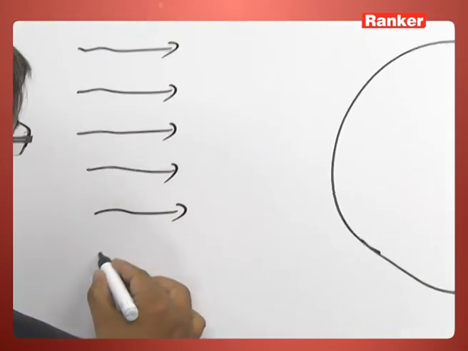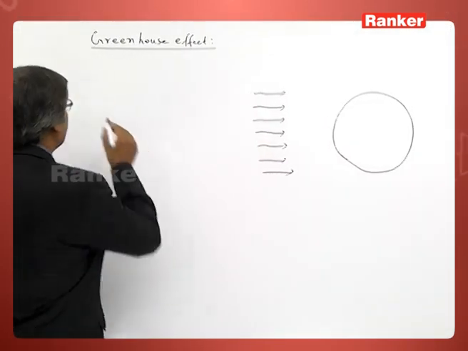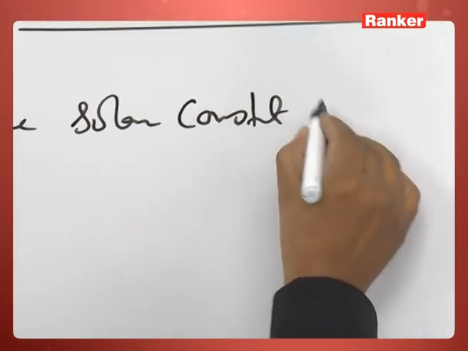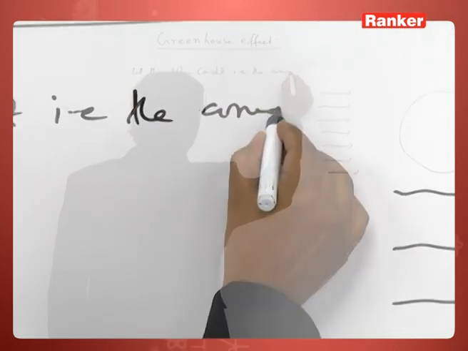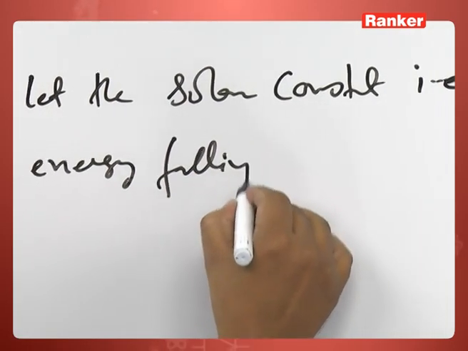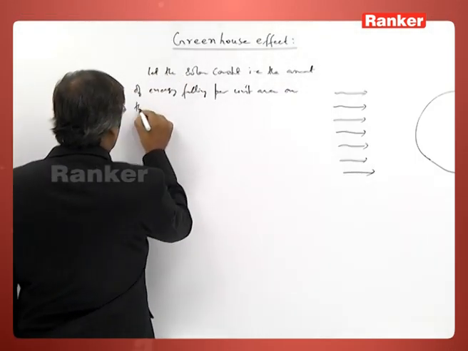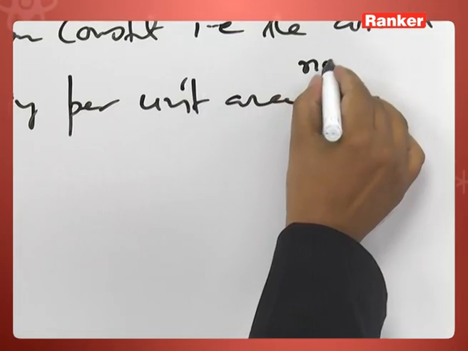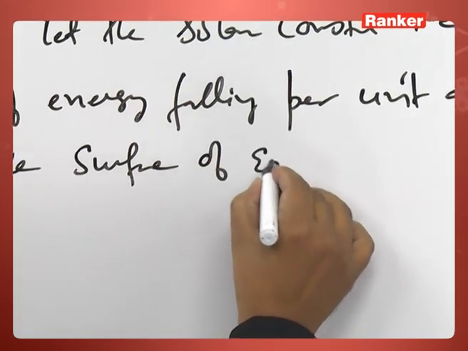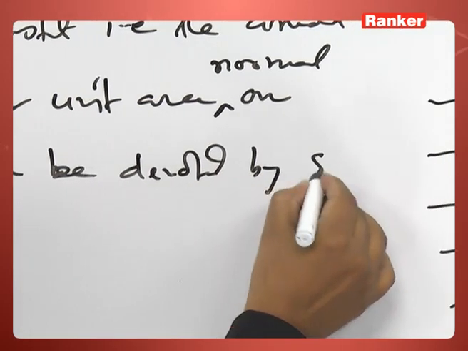Let the solar constant be S. We will assume certain things. Let the solar constant, i.e. the amount of energy falling per unit area normal to the surface of the earth, be denoted by S. This is the solar constant.